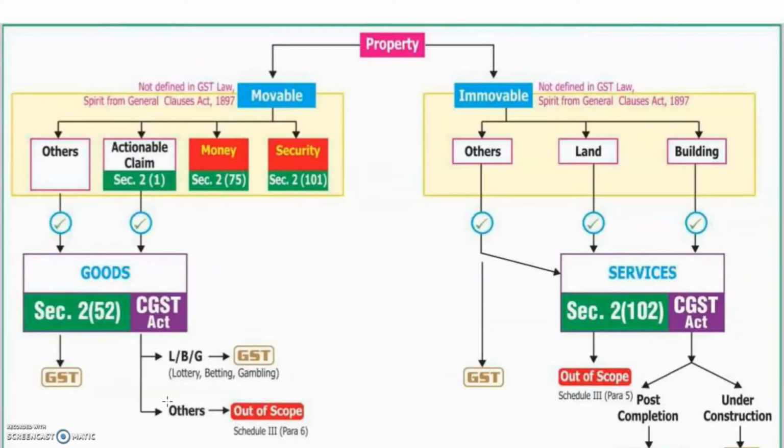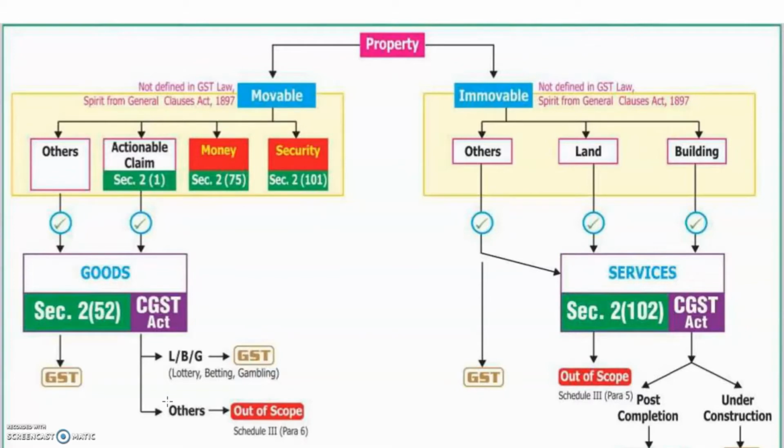As for the goods definition, it includes actionable claims and others, which are categorized under only one condition. The condition is it should be movable in nature. And money and security are not included in the definition called goods. Second is immovable. As far as immovable is concerned, it is not covered under the Act.